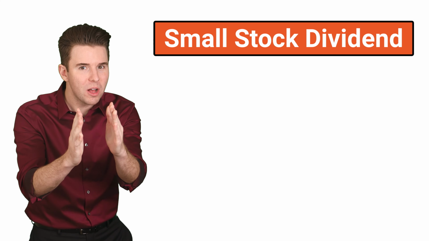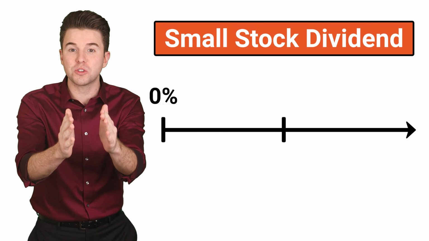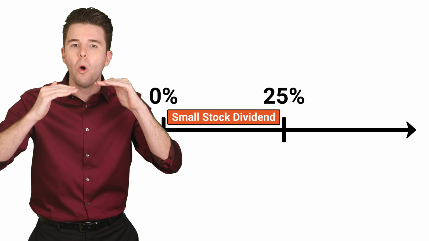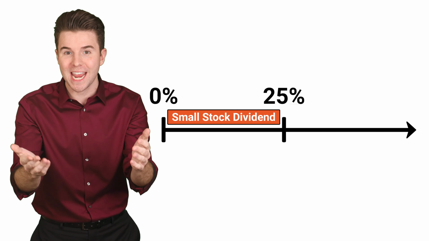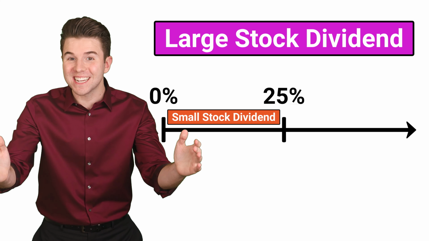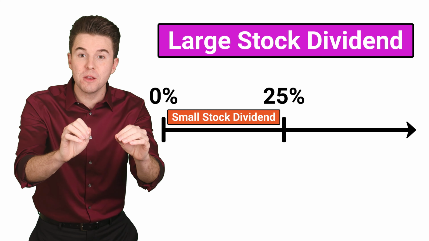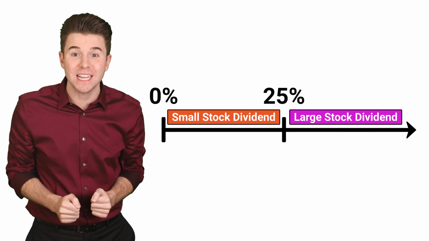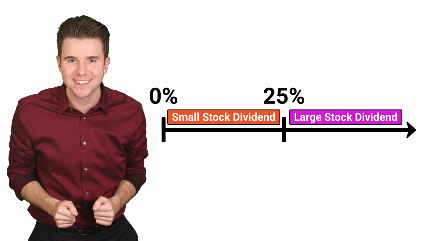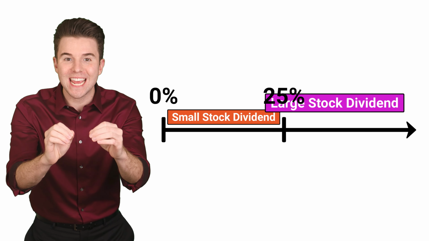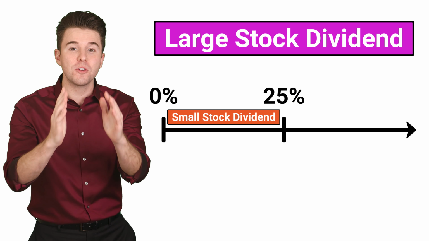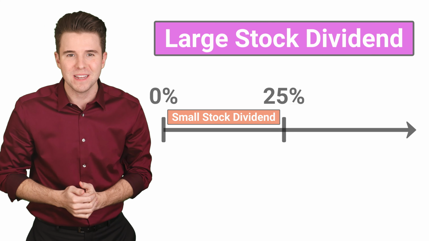Now, the accounting for stock dividends depends on whether the corporation declares a small stock dividend or a large stock dividend. A small stock dividend is when the corporation distributes 25% or less of previously outstanding shares. And a large stock dividend is when the corporation distributes more than 25% of previously outstanding shares. In this segment, we will focus in on large stock dividends and cover small stock dividends in another segment.